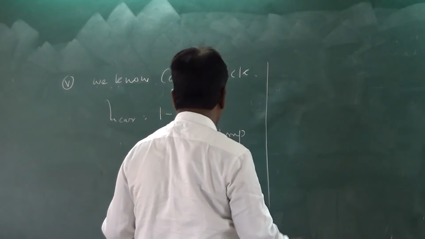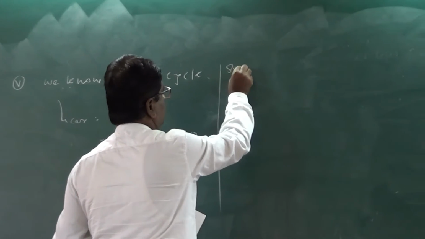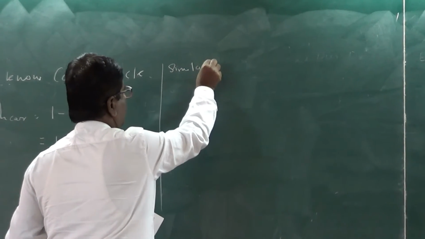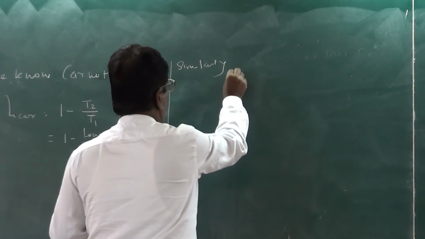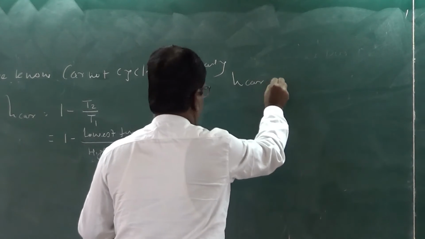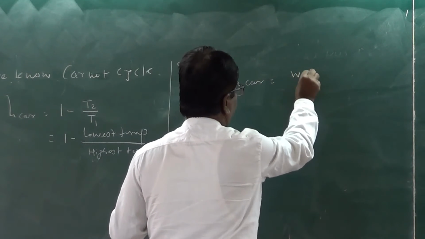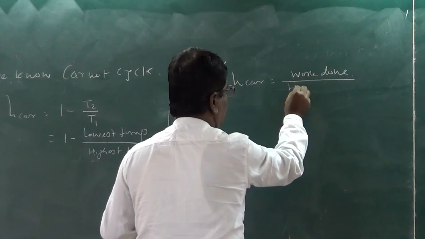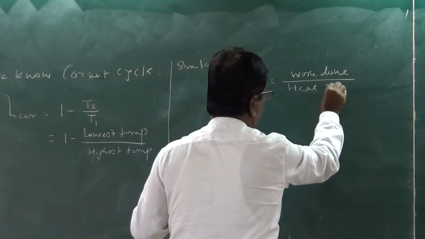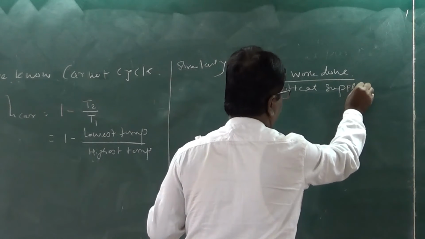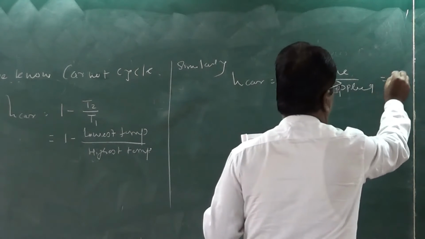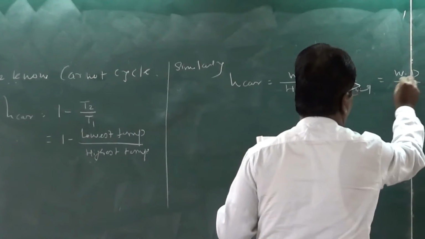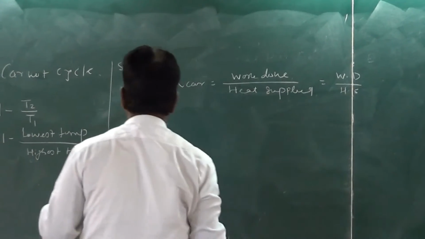What is the other definition? Similarly, efficiency of Carnot is equal to work done divided by heat supply, or W divided by Hs.